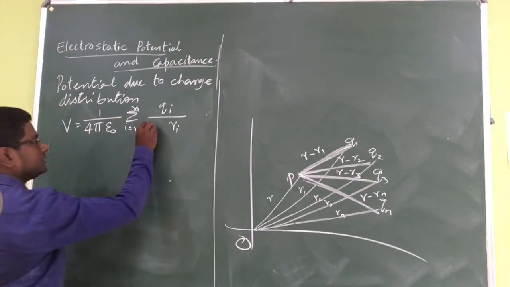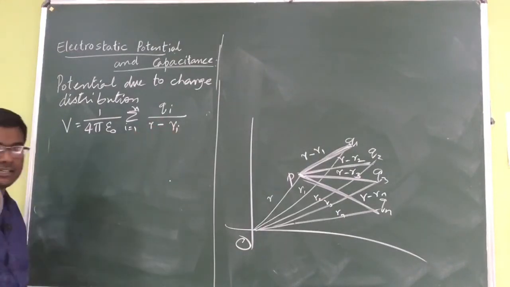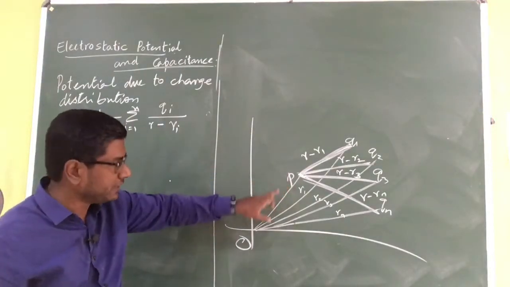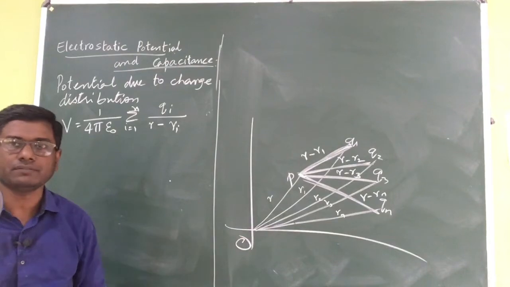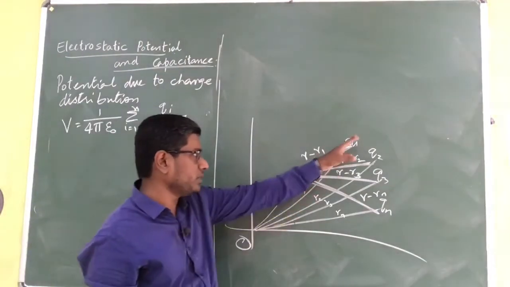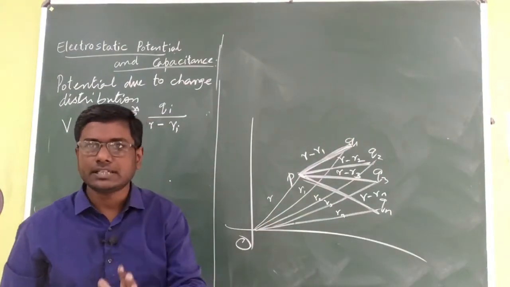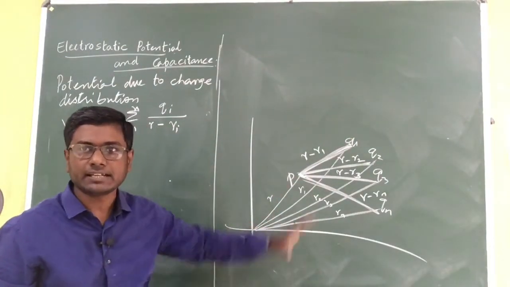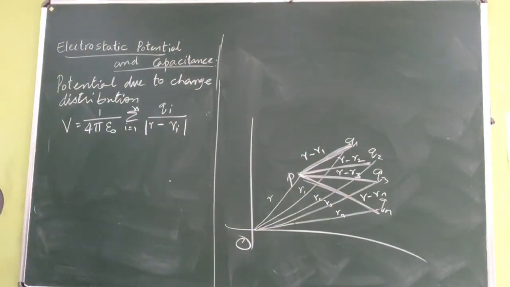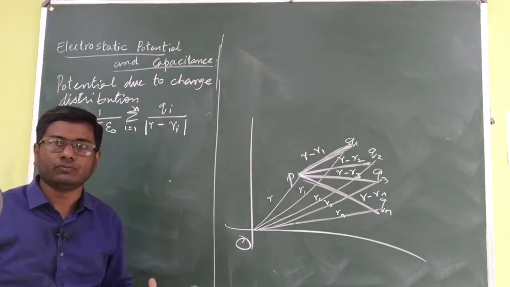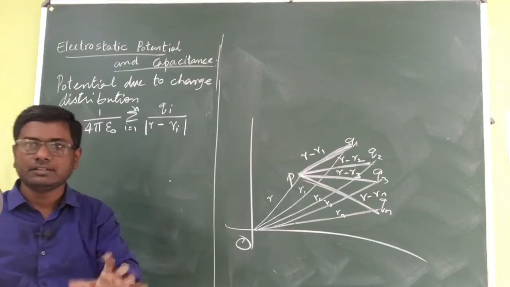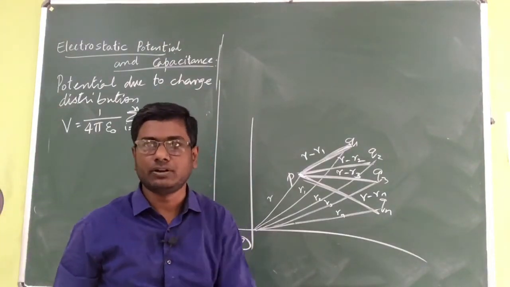So it is going to become R minus Ri. Because this R gives us the position of P, and R1, R2, R3 are going to give us the positions of individual charges. Now, you may think that this R1 is greater than this R. In this case, yes, it will be, for geometry's sake. But for simplicity of calculation, we'll just take the mod of that. We are not going to get involved with the negative signs. We are just going to take the distance, because ultimately potential is a scalar quantity.